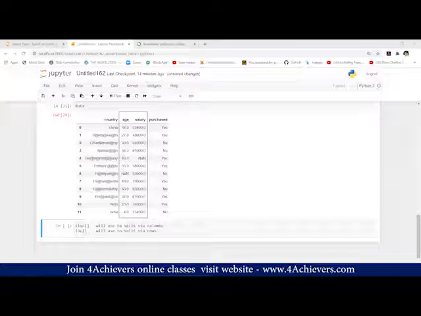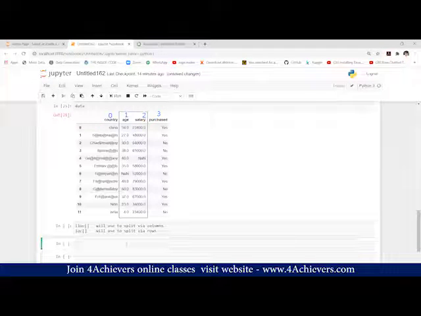Now tell me the indexing. What indexing do we want? I told you this starts from 0, then 1 and 2. Now we want 1 and 2. In Python, just wait.